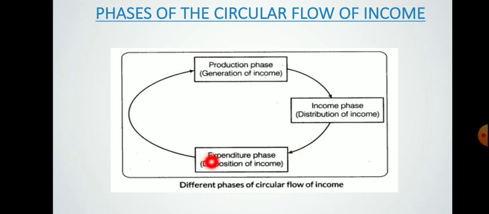Here the households spend their entire income on goods and services, and they pay this money to the farms. So this money is again used for the production phase, which leads to the income phase, which leads to expenditure, and again leads to production. This process goes on in a circular way.